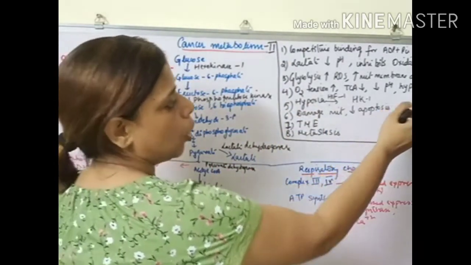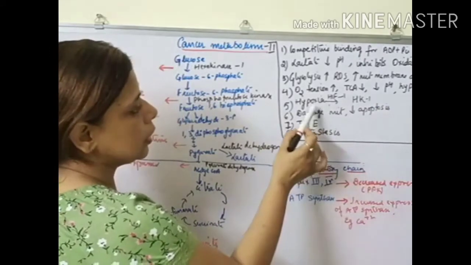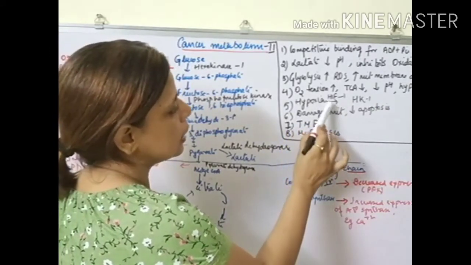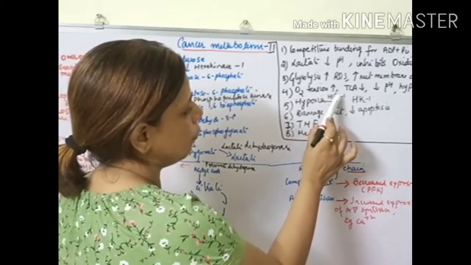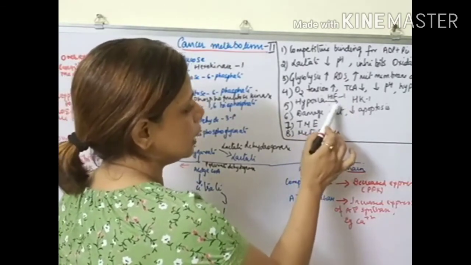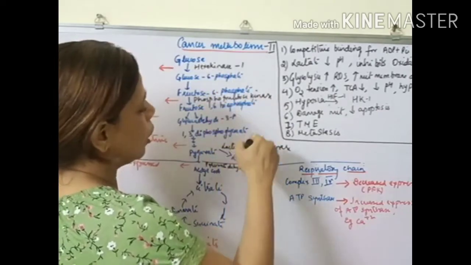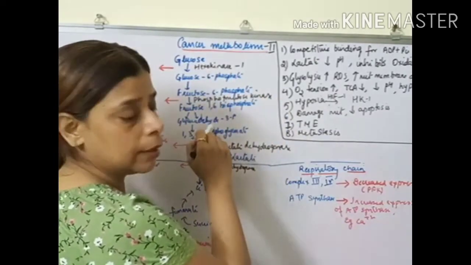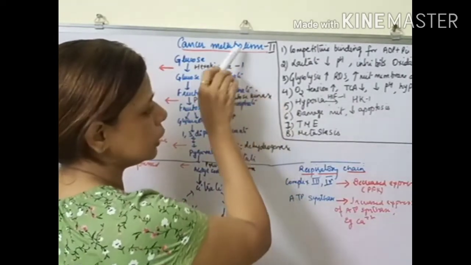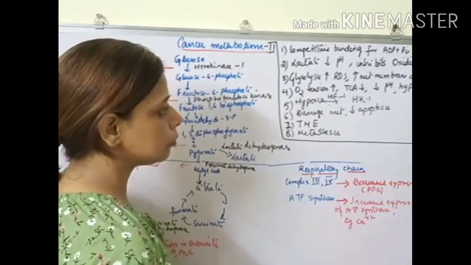Once the hypoxia condition starts, there is activation of a factor called hypoxia inducible factor 1. This in turn activates hexokinase. So again the rate of glycolysis is increasing. The demand or the utilization of glucose increases in hypoxia.